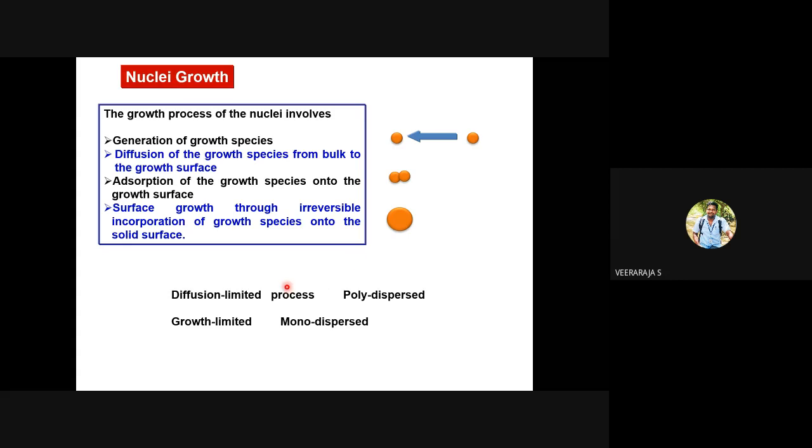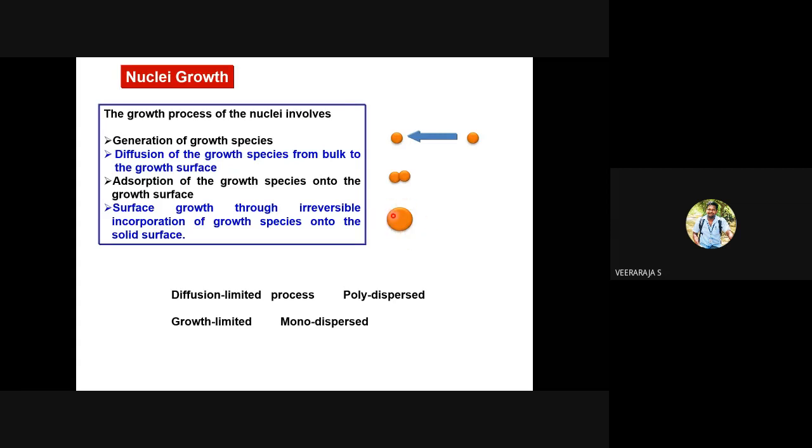I'm sure you will agree with me, the diffusion limited process depends on the distance traveled by the nuclei. So the growth of the nuclei can be the same size or different sizes, and generally you will end up with polydispersed particles. But in the growth limited process, since the growth of the particle is taking place on the nuclei, you can expect monodispersed particles.